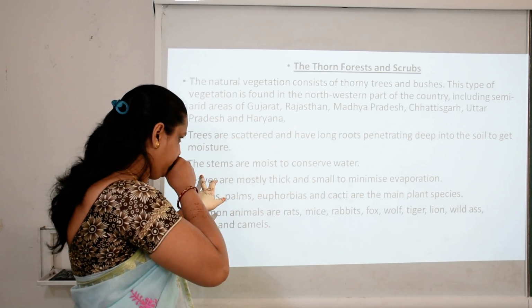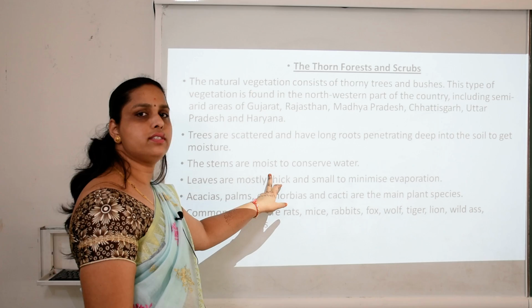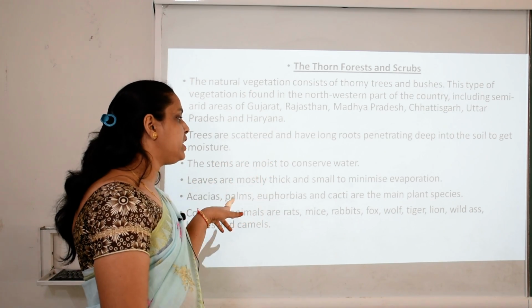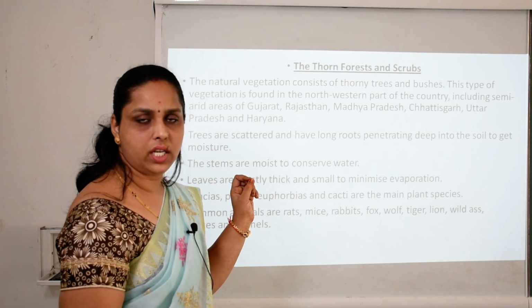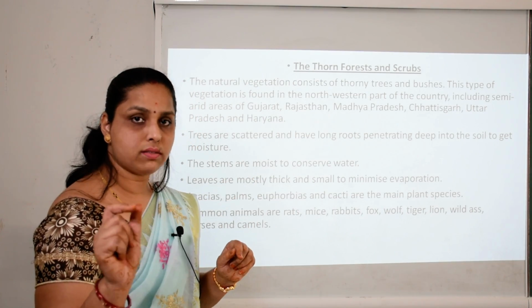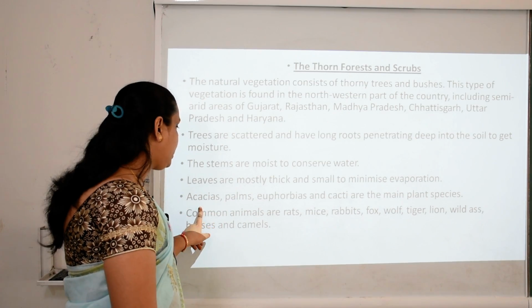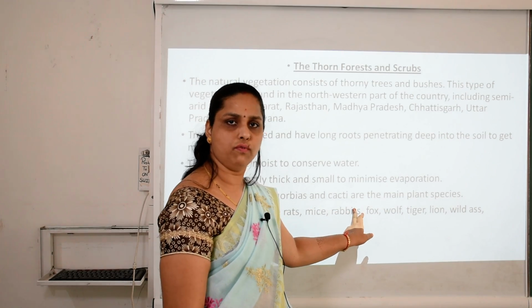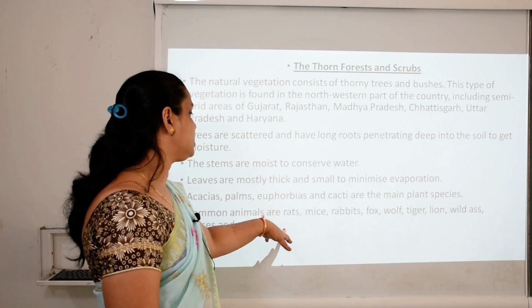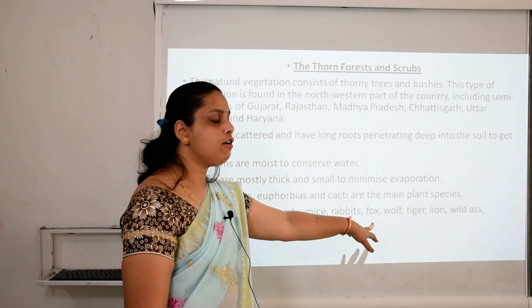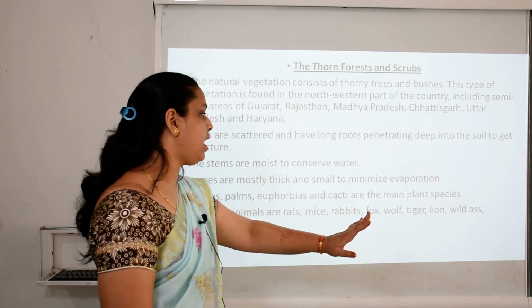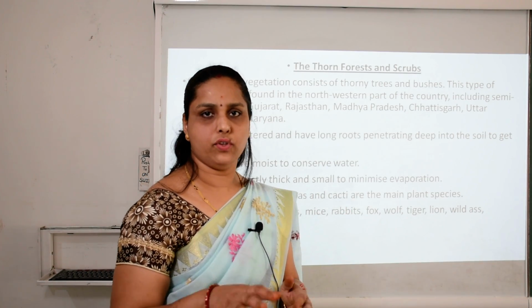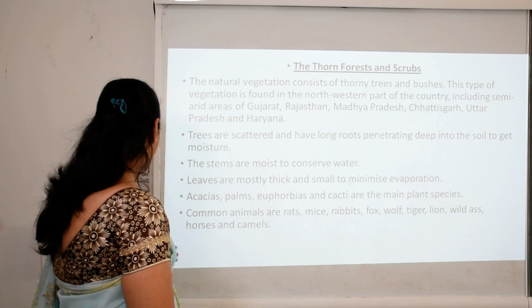Second thing, the stems are moist to conserve water. Very soft stems are found there. Leaves are mostly thick and small to minimize evaporation. The length of the leaves is also very small. Then acacias, palm, euphorbias and cacti are the main species of plants. And the animal species are rat, mice, rabbit, fox, wolf, tiger, lion, wild ass, horse and camel. Okay, these are the wildlife which are found in these areas.